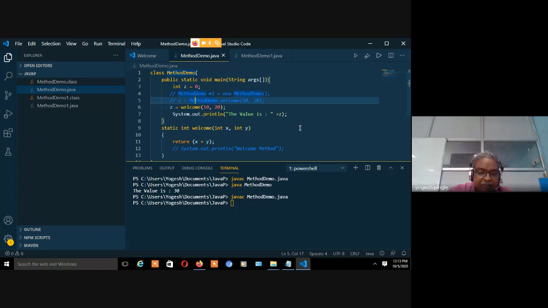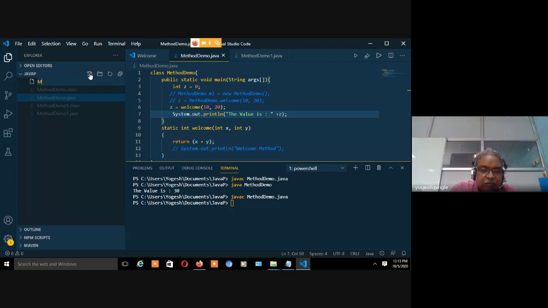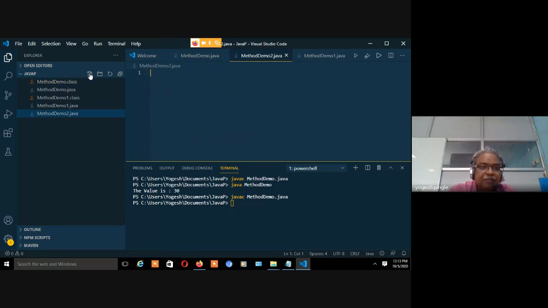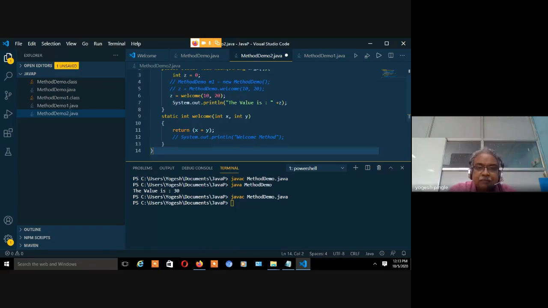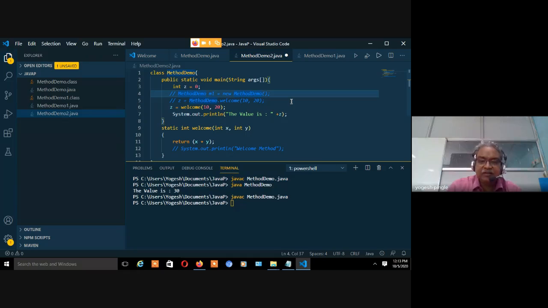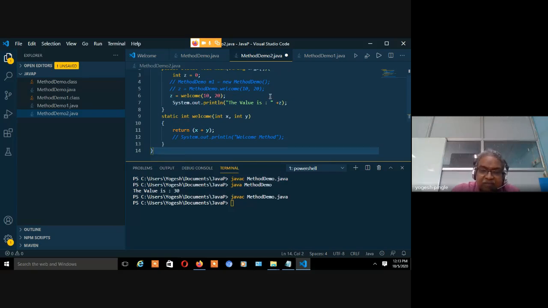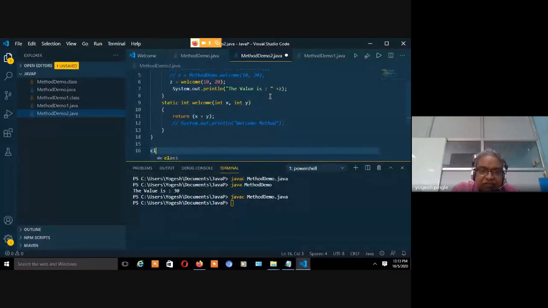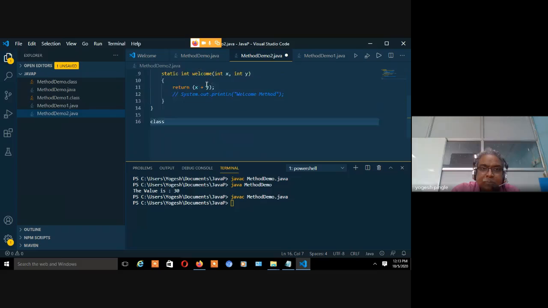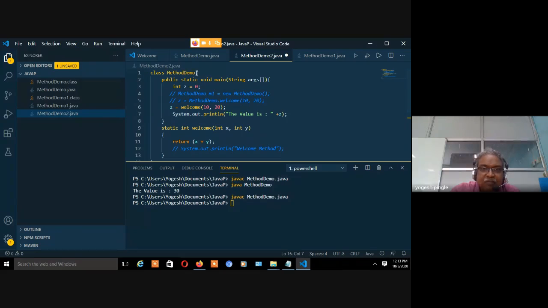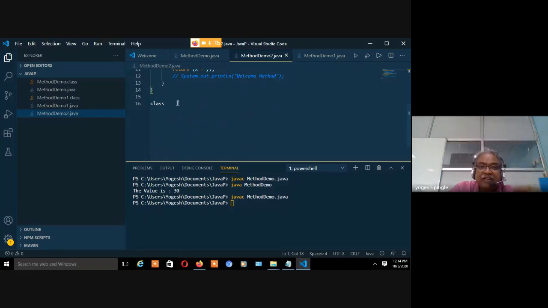Consider the example. I will select it. Let's create one more file. Don't worry, I will put all this program in my GitHub and I will share all these particular programs, whatever we are discussing. Let's say this is my one class. I create one more class. Right, class, this is the name of the class. Method demo 2. I want a method demo 2. And just see, whenever I'm creating one more class,